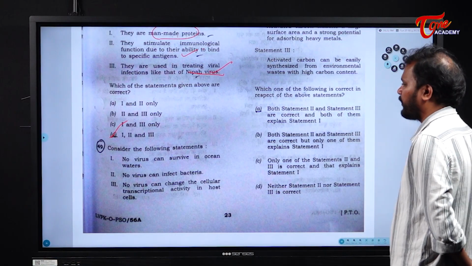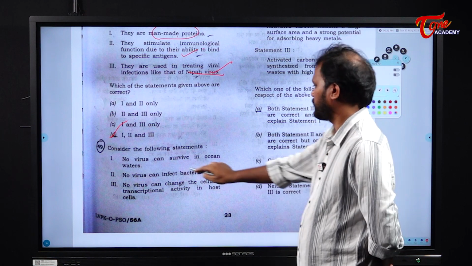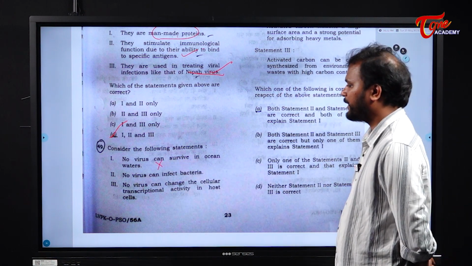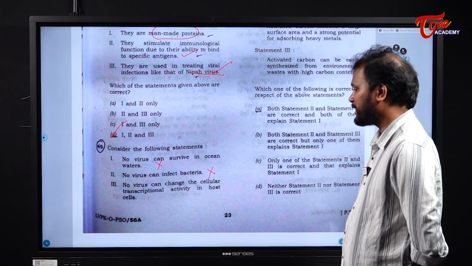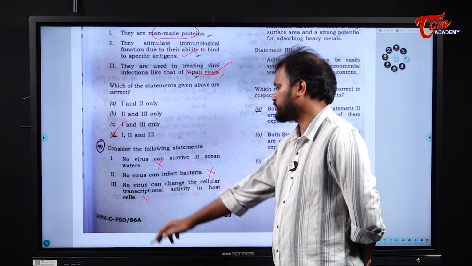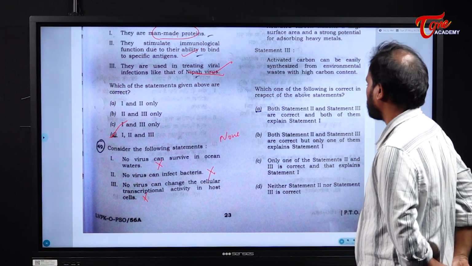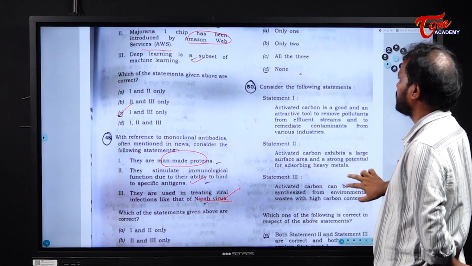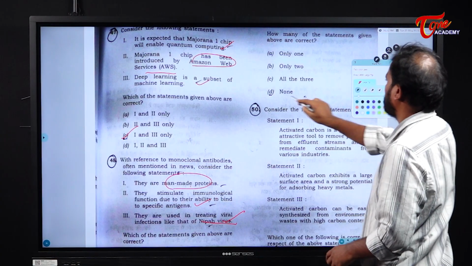Next. Consider the following statements. No virus can survive in the ocean water. No, the virus can survive in the ocean water. Next. No virus can infect bacteria. They can infect. No virus can change the cellular transcriptional activity in the host. This is also wrong. The answer is none. Which of the following are correct? The answer is none. And which of the following are not correct? The answer is all the 3. So, which of the following given statements are correct? The answer is none.